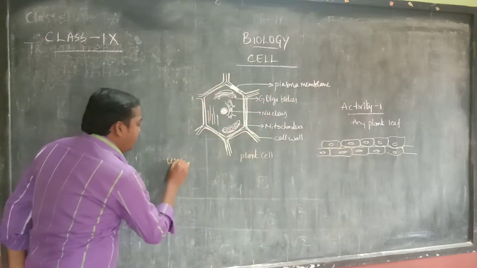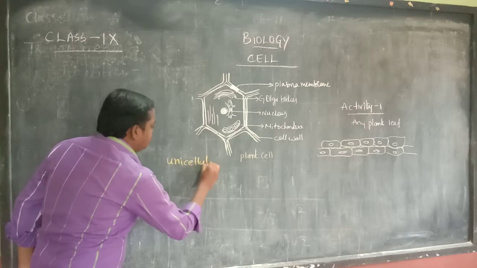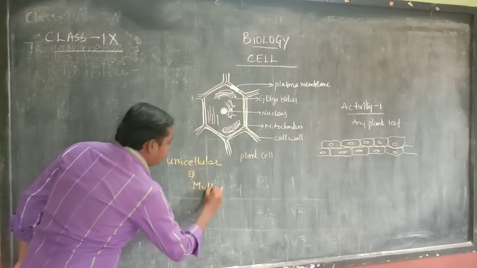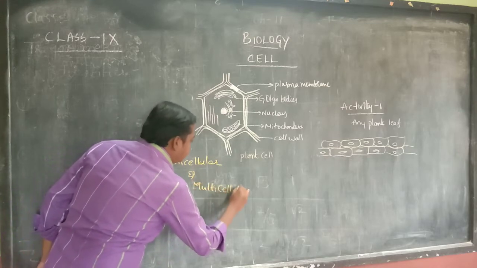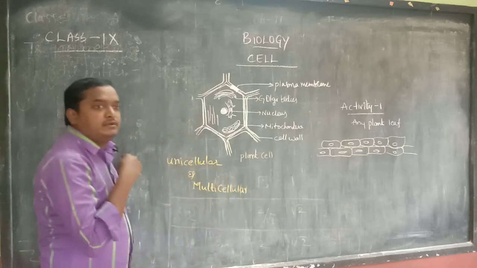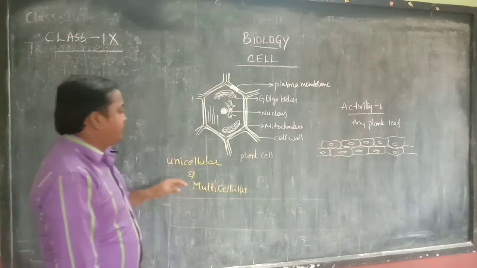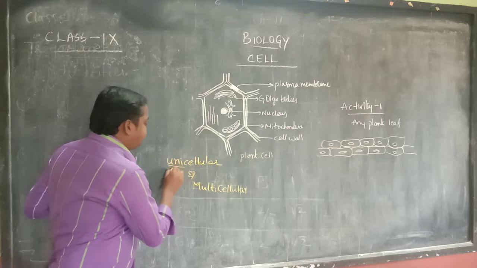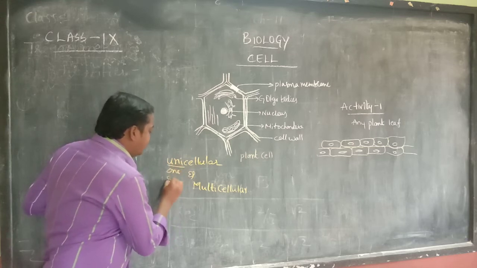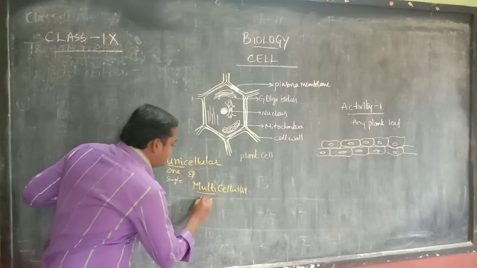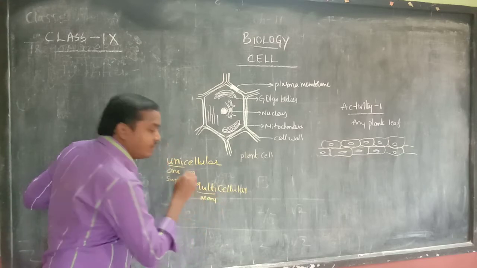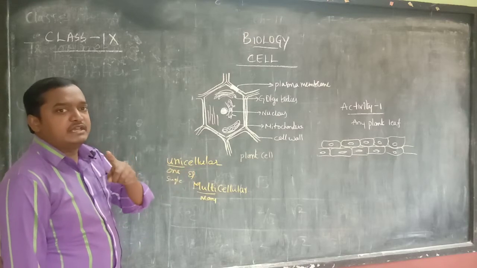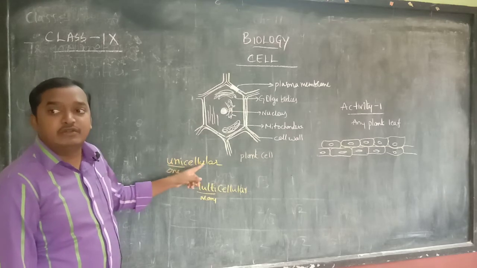One is unicellular and multicellular. So let me check my notes, please. So unicellular and multicellular. Uni means one or single. Multi means many. So if any organism is made up of only one cell, those come under the unicellular organism.